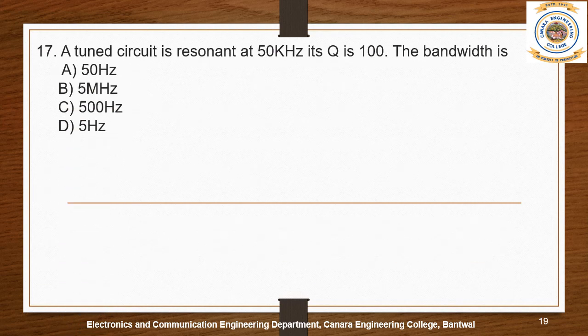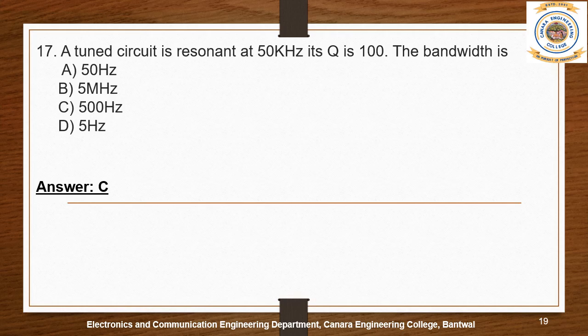Question 17. A tuned circuit is resonant at 50 kHz. Its quality factor Q is 100. The bandwidth is. Options are A, 50 Hz, B, 5 MHz, C, 500 Hz, D, 5 Hz. So the answer is C, 500 Hz.